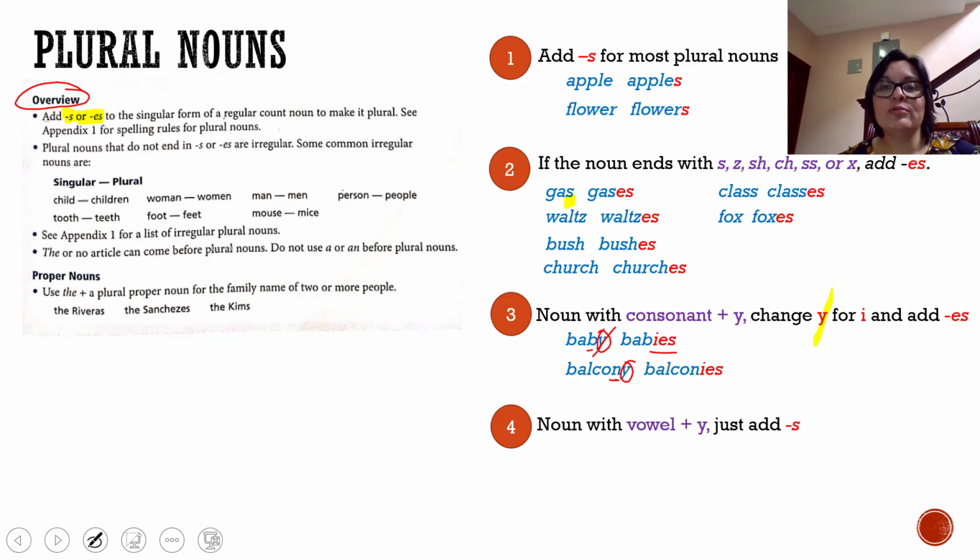Now, the fourth rule says, what happens when you have a noun that ends in a vowel plus y? Number 3 was consonant plus y. Number 4 is vowel plus y. It says that you have to add only s. For example, boy, boys. Toy, toys. Look, y and vowel. Y and vowel. Vowel plus y. So you have to add only s.